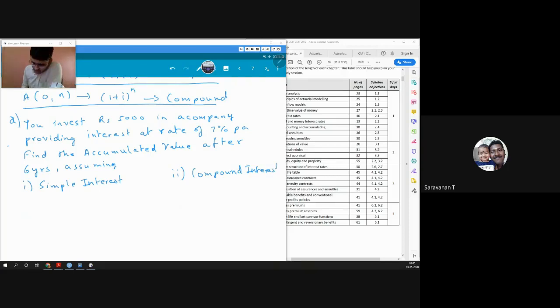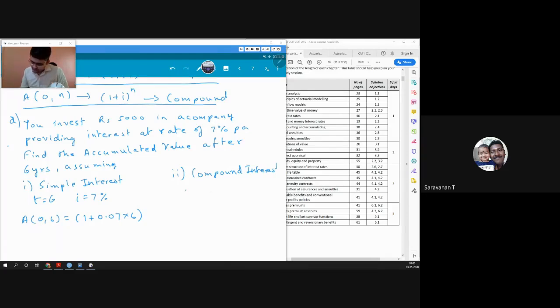Okay, so for simple interest, we will say our time is 6 years, rate of interest is 7%. So our accumulation factor from 0 to 6 is going to be 1 plus. Our rates are always given in percent, but we will always write it in decimal. So we'll say 0.07 into 6. This becomes our accumulation factor.